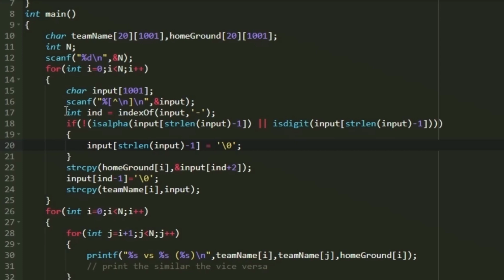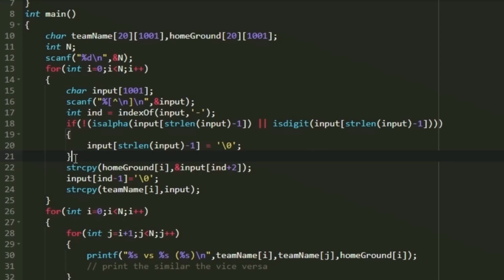And now we have to find the index of the hyphen, because that is the separator for the team name and the home stadium. Using the function indexOf, I'm going to find the index of the character ch in the character array input, and store that index in a variable named int. So now that index of the hyphen is stored in the variable int. We know that all the characters present before the hyphen represent the team name, and all the characters after the hyphen represent the home stadium of that team.